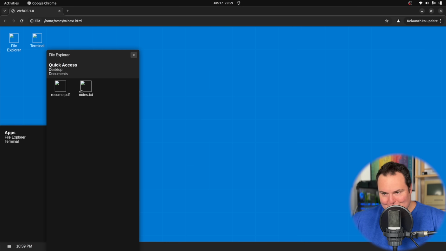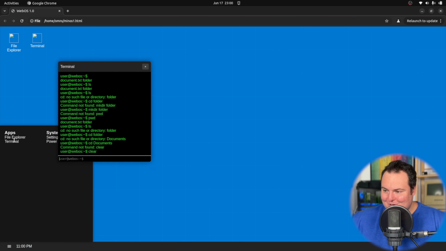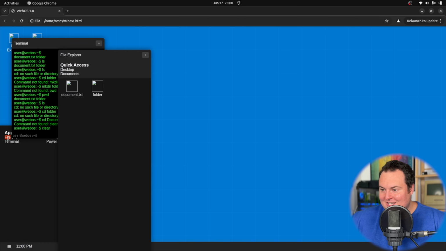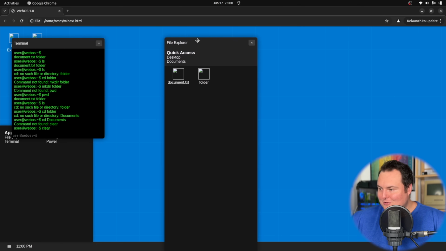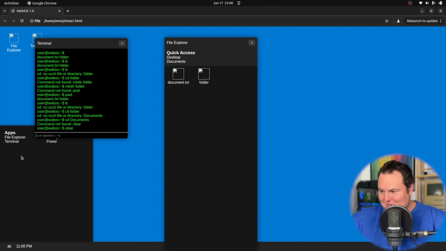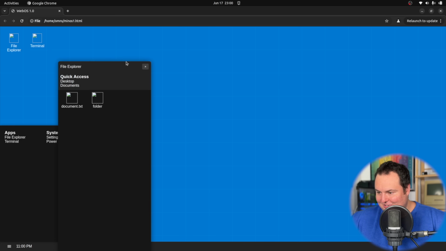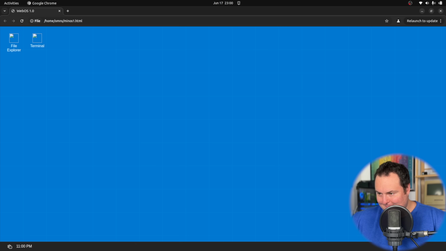If these logos or the pictures here were working, this would be like a top tier result. I'm not going to knock it too much for that. So you have to double click these to open things, and it won't just spam open multiple ones. It will just reopen it in a different random location, which is good. File Explorer, and then that opens based on there and based off these icons as well. And the clock is working.